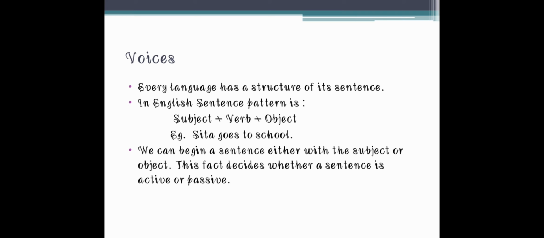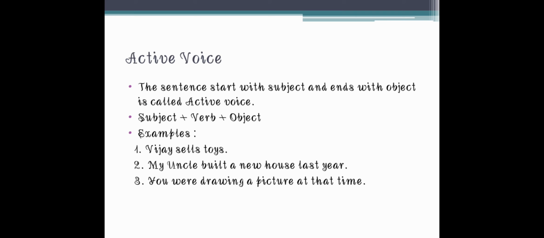Every sentence, if it begins with a subject and ends with the object, that type of sentence is called an active voice sentence. That is a simple sentence which we are talking about. Example: Vijay sells toys. My uncle built a new house last year, and you were drawing a picture at that time.